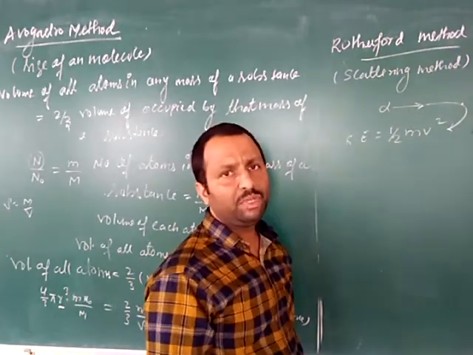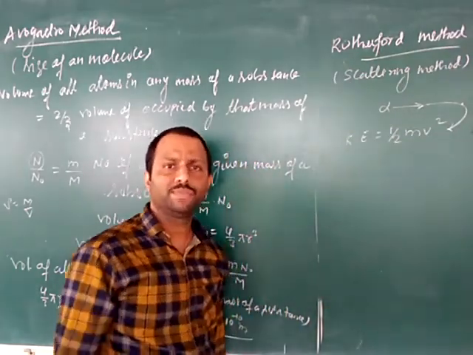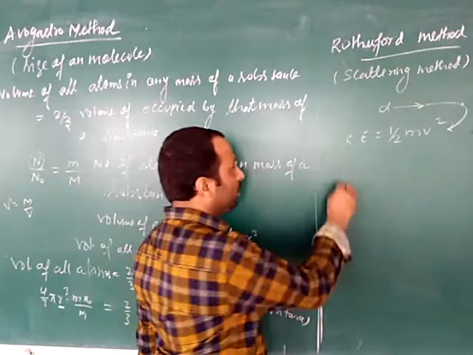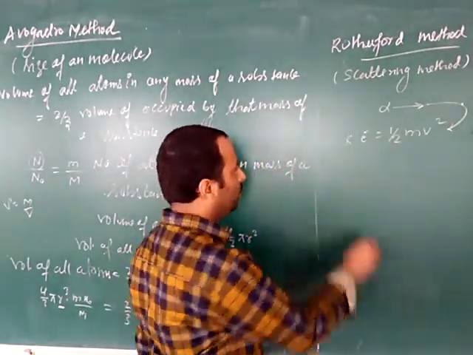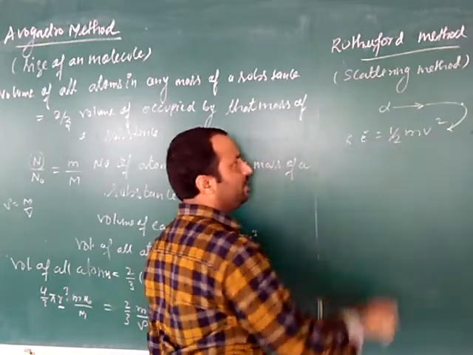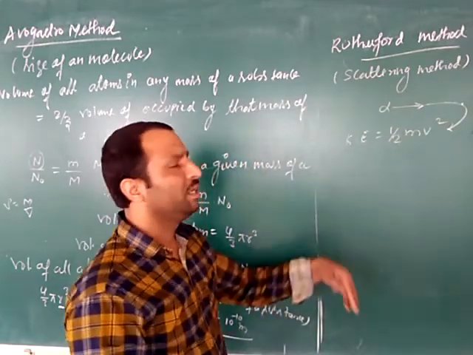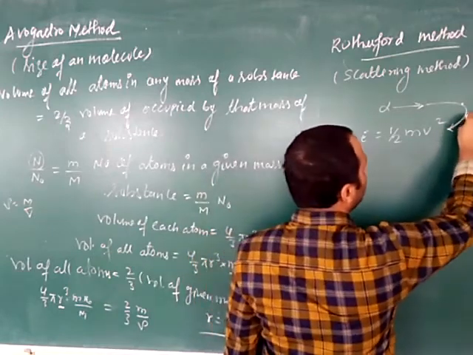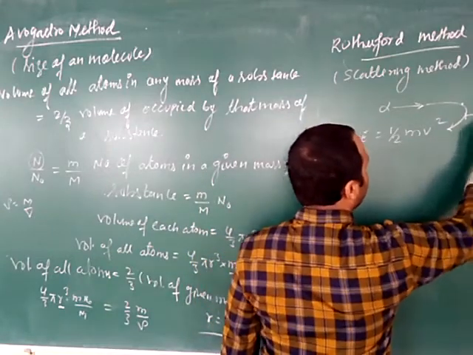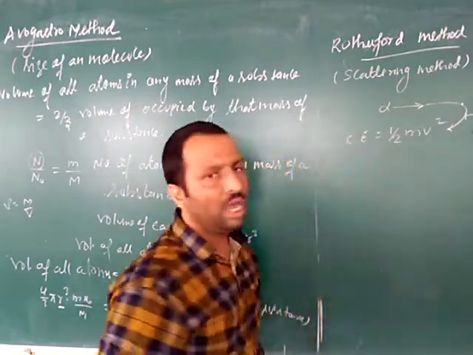So here can we apply the law of conservation of energy? As the alpha particle was projected towards the gold foil, the kinetic energy is decreasing and the potential energy is increasing. Here the minimum distance between them is supposed to be R0.